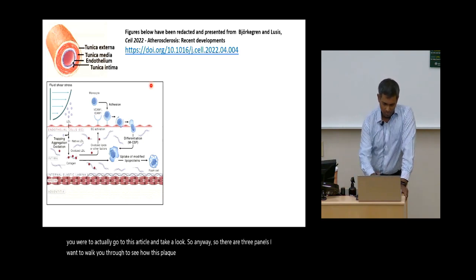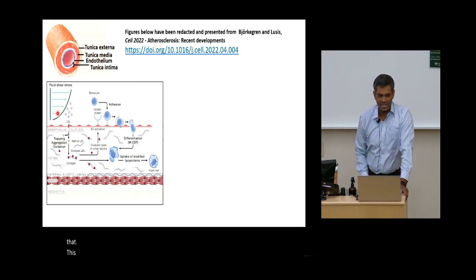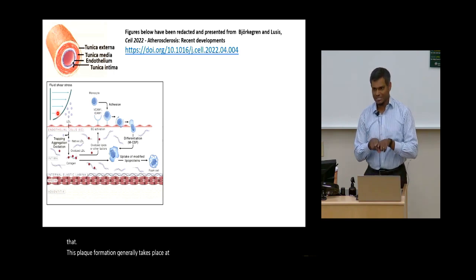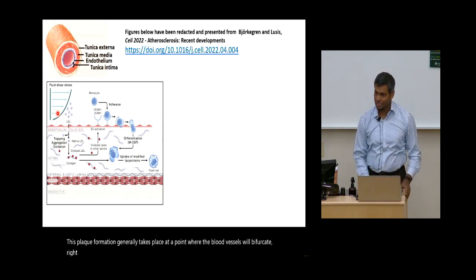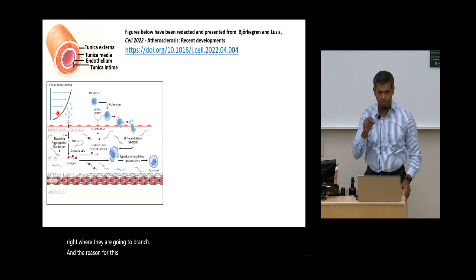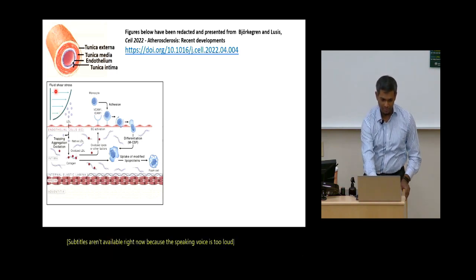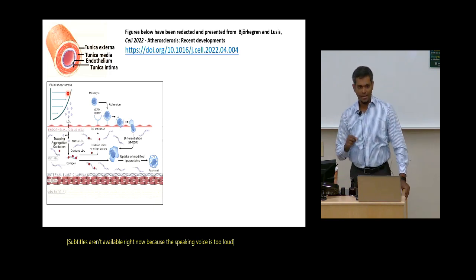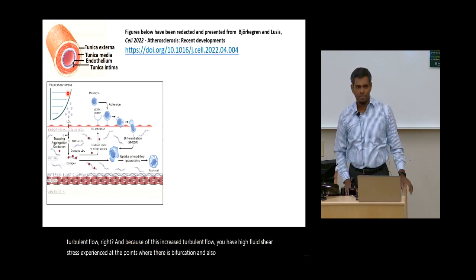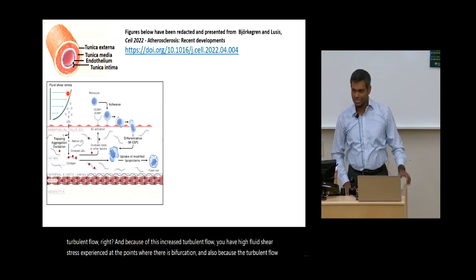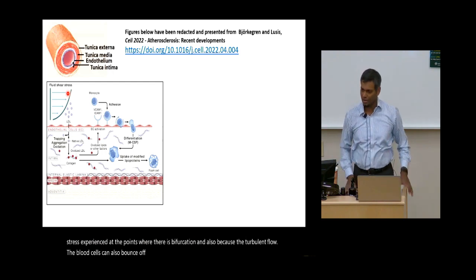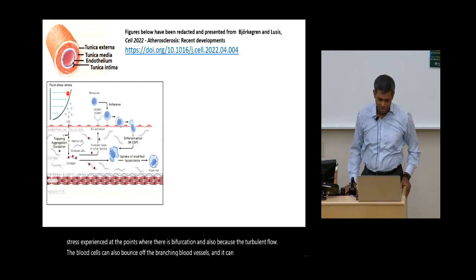plaque is being formed. First and foremost, notice that plaque formation generally takes place at a point where the blood vessels bifurcate, where they're going to branch. The reason for this is that where the blood vessels branch, you'll have turbulent flow, and because of this increased turbulent flow, you have high fluid shear stress at the points of bifurcation. Also, because of the turbulent flow, the blood cells can bounce off the branching blood vessels, and it can lead to tissue damage.